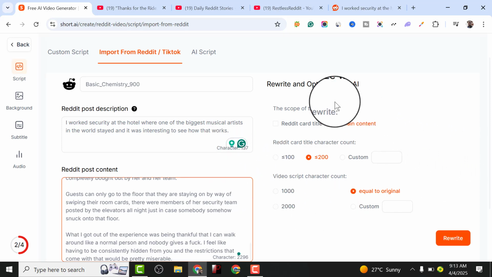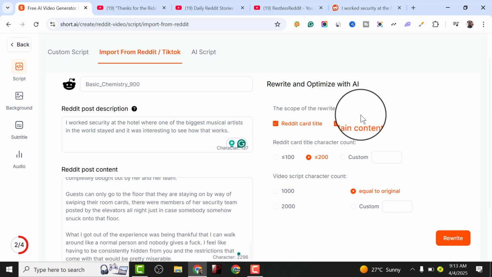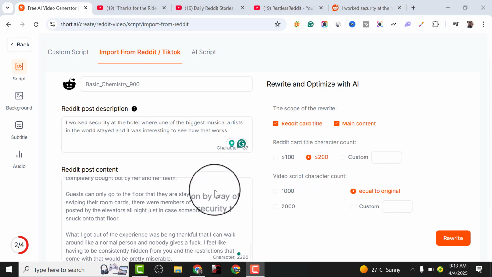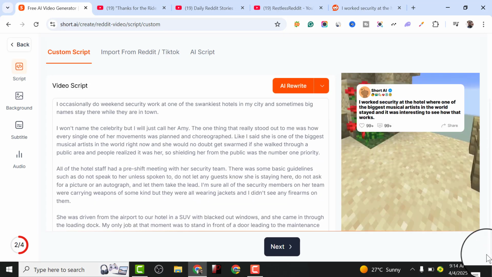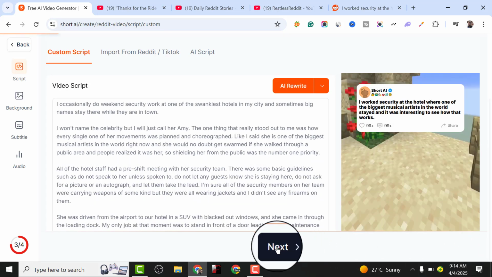The next thing you have to do is choose whether you want the Reddit title tag or the main body. Let's use the Reddit title tag, then set the character count. Let's use 200 and above. The next thing is the video script character, so we can set it equal to the original video. If you have an issue with plagiarism, you can rewrite this particular content. This AI is going to help you rewrite it, or you can use it directly so that this AI will not just mix up the words for us. So we are going to click on use it. Then click on next. Since we know that we are going to be using this story, click on next once again.